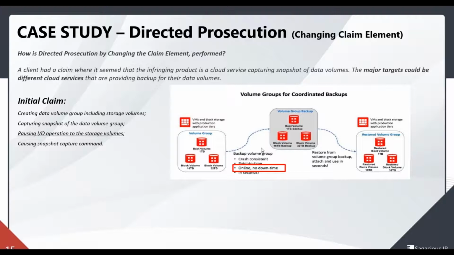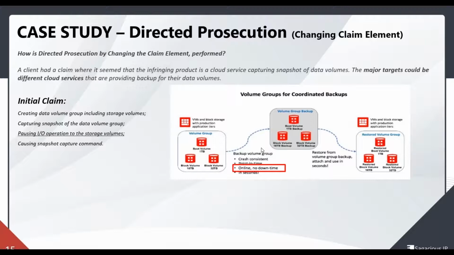So considering this, we thought that we should directly prosecute it, because we also had in mind that capturing the state information, capturing the storage volume group, is more important rather than the pausing of the IO operations. Also, after researching the market, we know that the hot swappable technology has its own benefits. So what's the need to pause the IO operations?